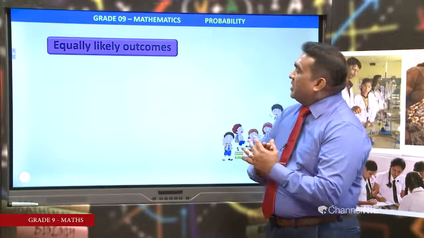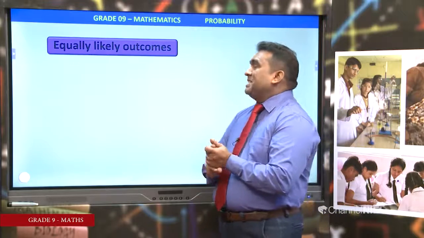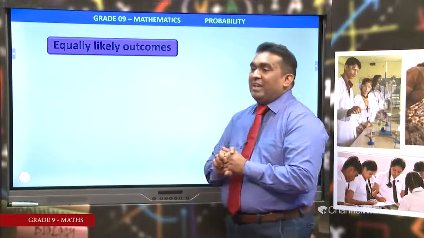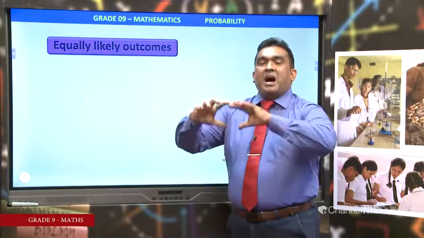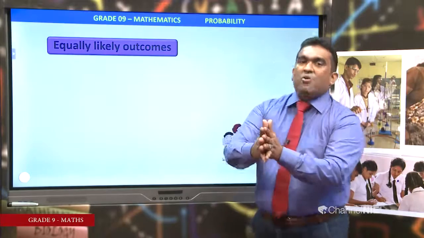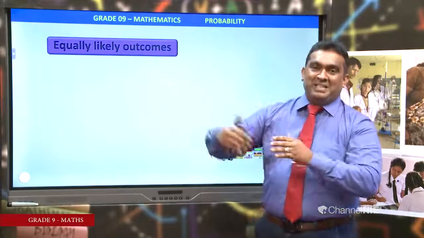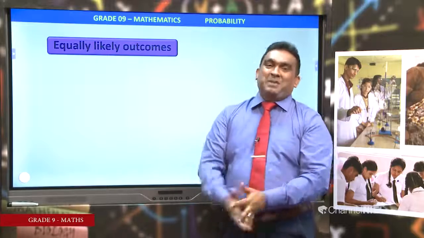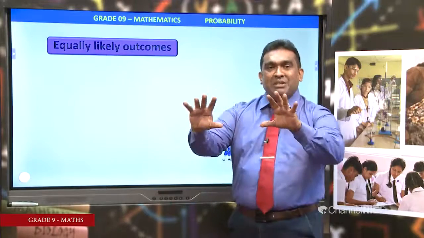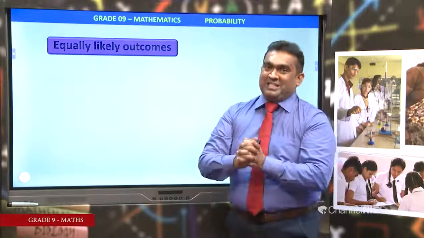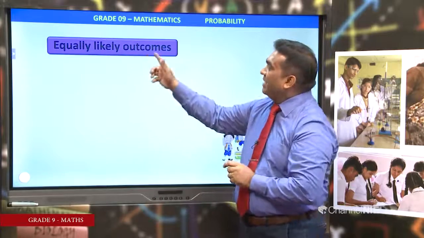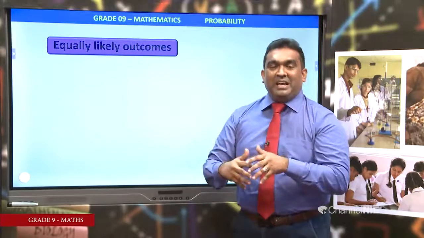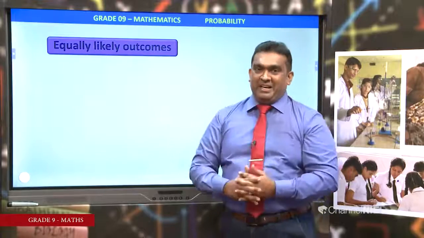Before doing questions based on sample space, we have to consider equally likely outcomes. Outcomes, total outcomes, sample space. Total outcomes means sample space. Now we are going to classify events: equally likely, equal possibilities there.